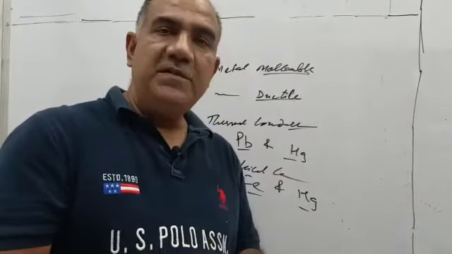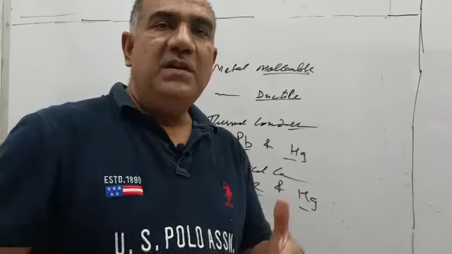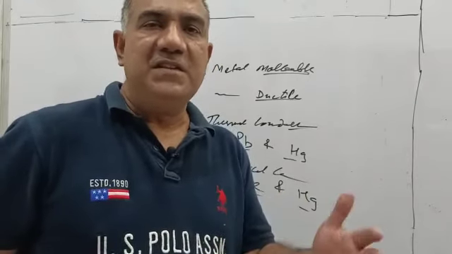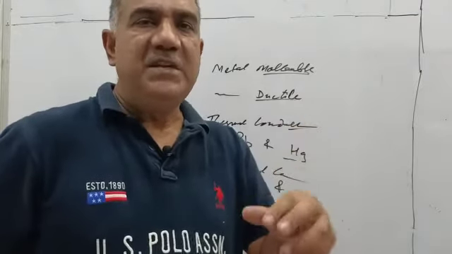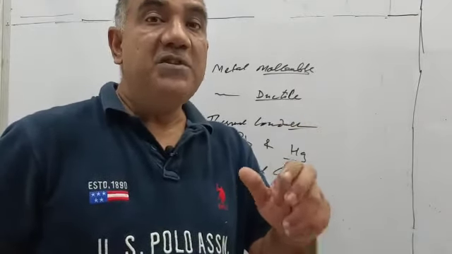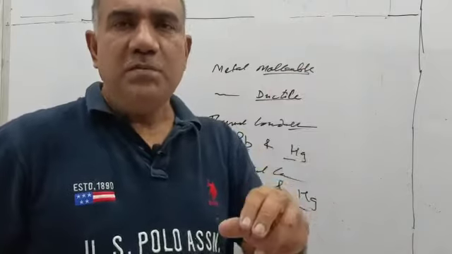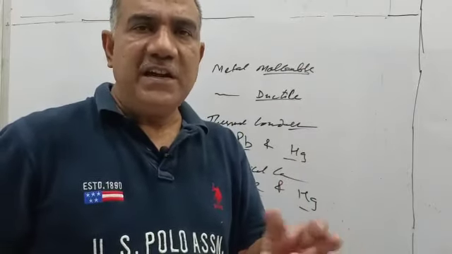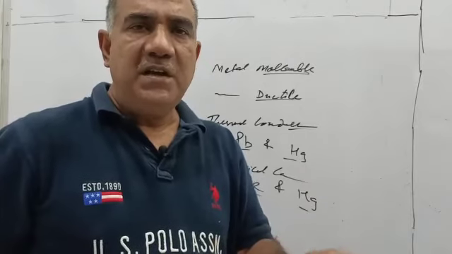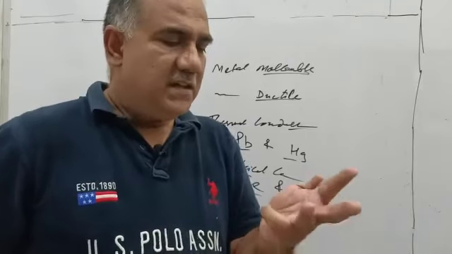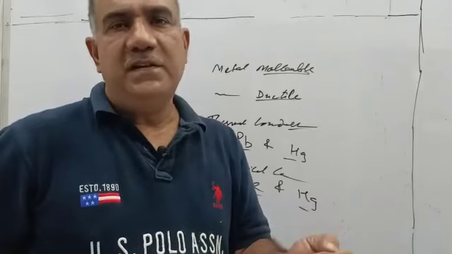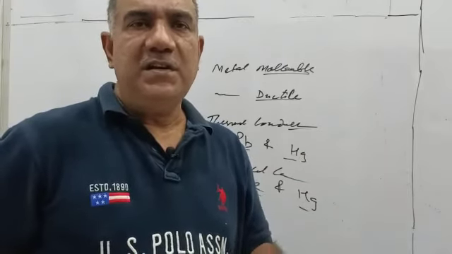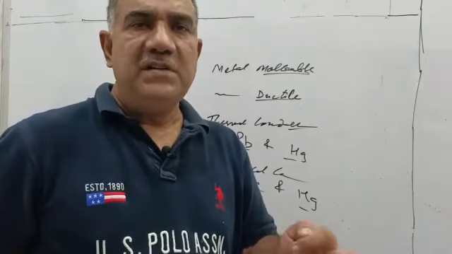Another physical property we talk about is luster, or lustrous. We say metals are lustrous. This means metals have shiny surfaces, and most metals undoubtedly have shiny surfaces, but the ones strikingly different from others, with more shiny surfaces, are gold, copper and silver. These three metals have extraordinarily shiny surfaces, so we say metals are lustrous.